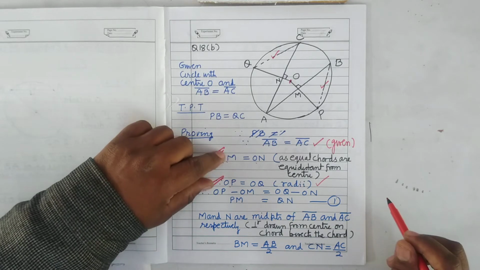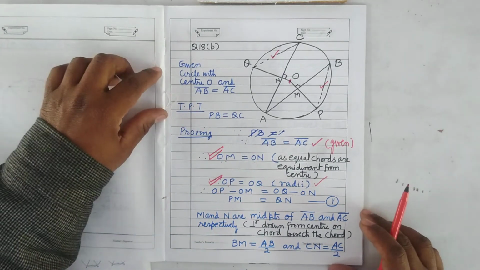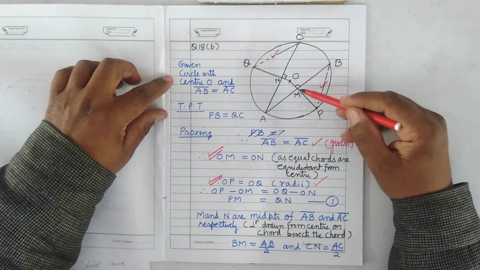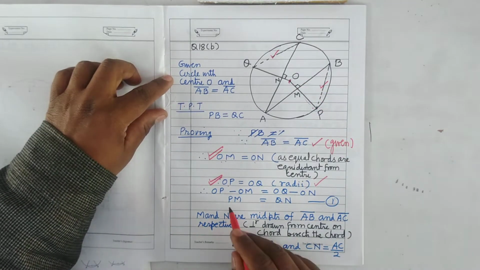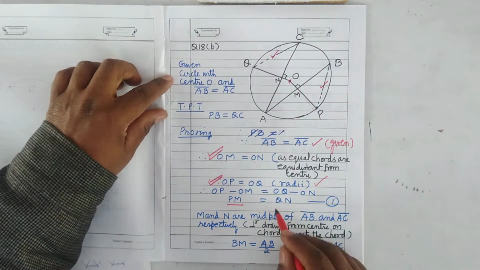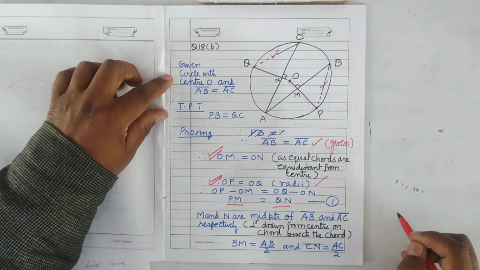So OP minus OM equals OQ minus ON. Now what is OP minus OM? OP minus OM equals PM. And OQ minus ON equals QN. It is clear? So PM equals QN.